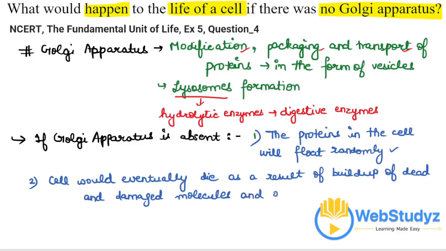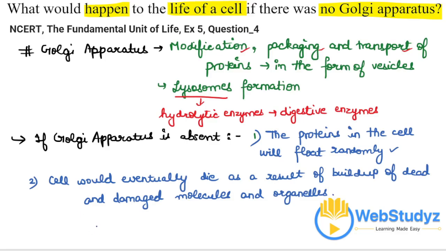They are cleaned by the lysosomes because lysosomes are autonomous cell organelles. If lysosomes are not formed and are absent, then lots of dead and damaged molecules will build up inside the cell, and there will be nobody to clean them. So eventually, out of all the buildup, the cell would get choked and it would die.